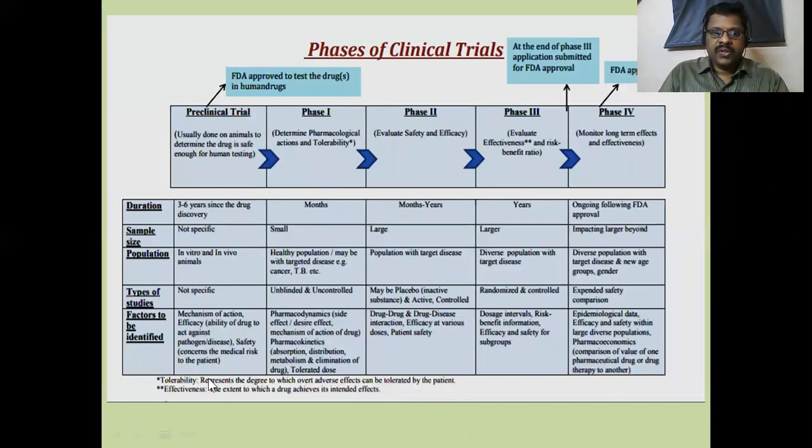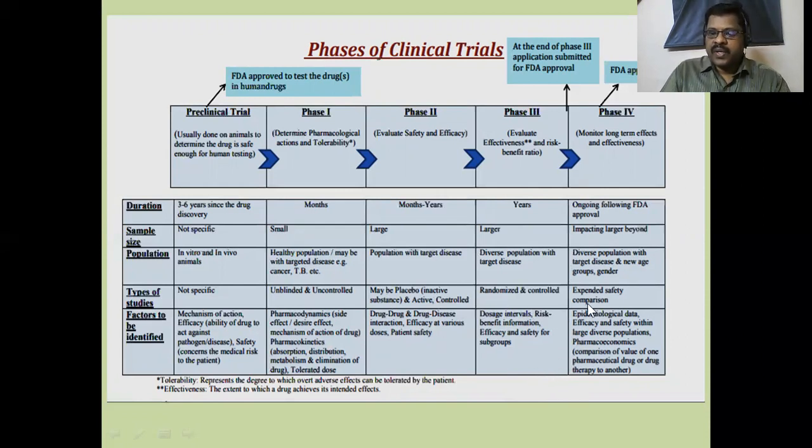In all 4 phases, the objectives, if you consider, during the preclinical trial, we are testing the mechanism of the drug action, efficacy of the drug, and pathogen, disease, safety, all on animals. During phase 1, pharmacodynamic effects, desired effects, mechanism of action of the drug, and pharmacokinetic parameters are tested in humans. During phase 2, drug-disease interactions, efficacy at various doses, and patient safety are all tested and proved. And during phase 3, dosage intervals, risk-benefit information, and efficacy and safety for subgroups are all tested.